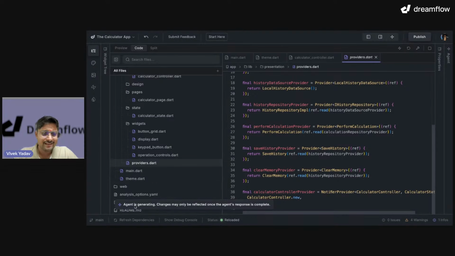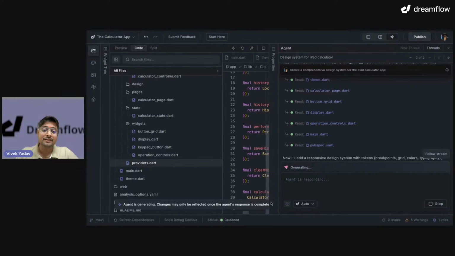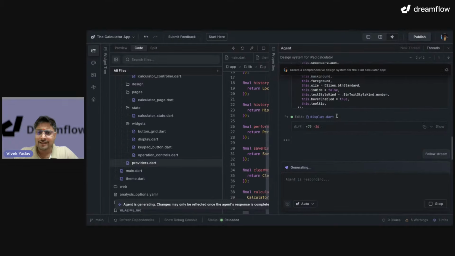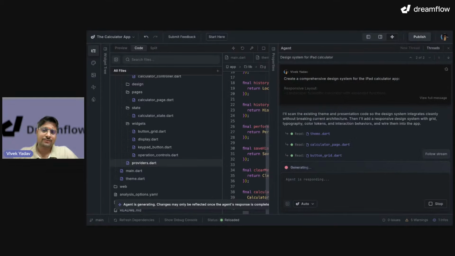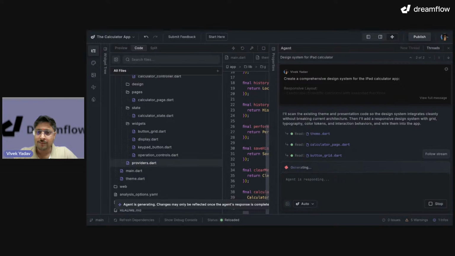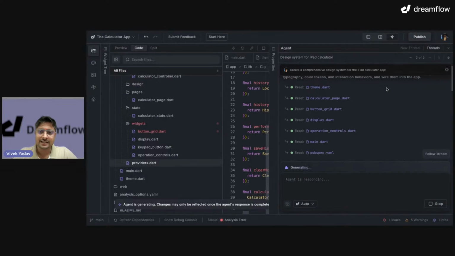Good. Look at this text which is coming over here. Right. So it is saying agent is generating. So once agent has completed a task, it will go away. So it gives us an info on if my task is going on or not. Okay. Now look at this. Right now, in the UI, we are able to focus on the latest prompt over here. Even if I'm scrolling it on top, it has stopped me to focus on the current prompt, and that is good. If I want to go back to previous prompt, I can click on this button to go back to previous prompt. And if I click on this one, it will take me to the next prompt, right? And that's good.